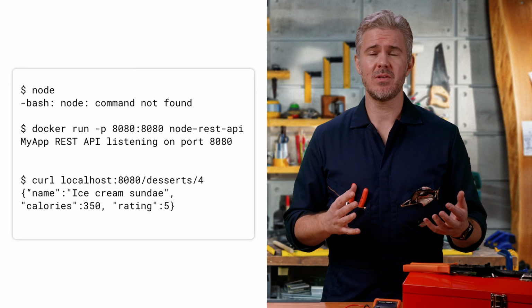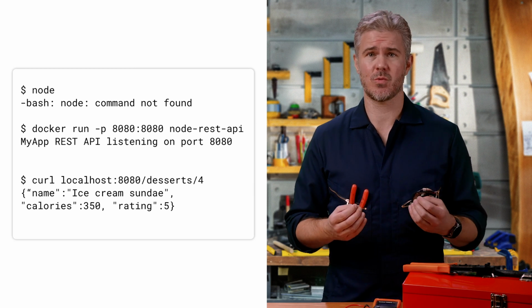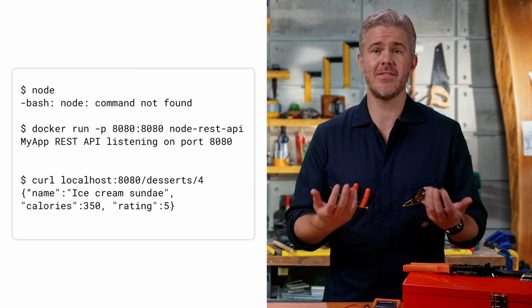Oftentimes, when projects are open sourced, the README will ask users to download the app code and then give them instructions for installing language binaries, libraries, and other dependencies. Now, you can just run it as a Docker image. For example, if you were writing a Node.js REST API, you could actually run it without even installing Node.js on your workstation. That's amazing. And containers, I think, could also make reproducible papers and results much easier.